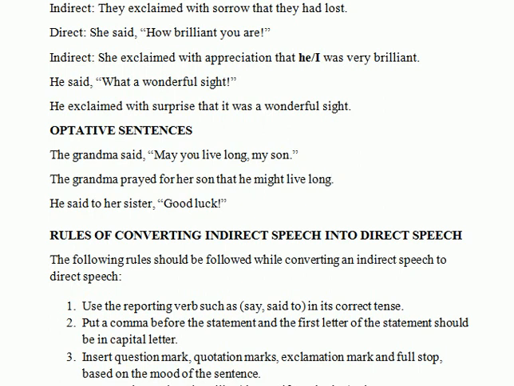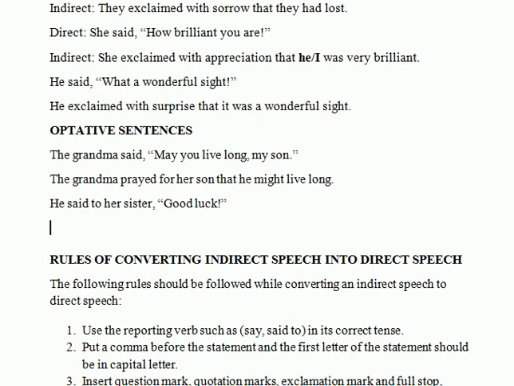long. In the second example, since that's also optative, here we may use an infinitive when we are not going to use the rules for exclamatory sentences, which are fixed for exclamatory sentences. He said to her sister, "Good luck." So that seemed a wish. He wished her sister good luck. Here we would write it like this. Similarly, if he said to her sister, "Happy birthday," it would be he wished her sister a happy birthday. So this is how we would take up optative sentences.